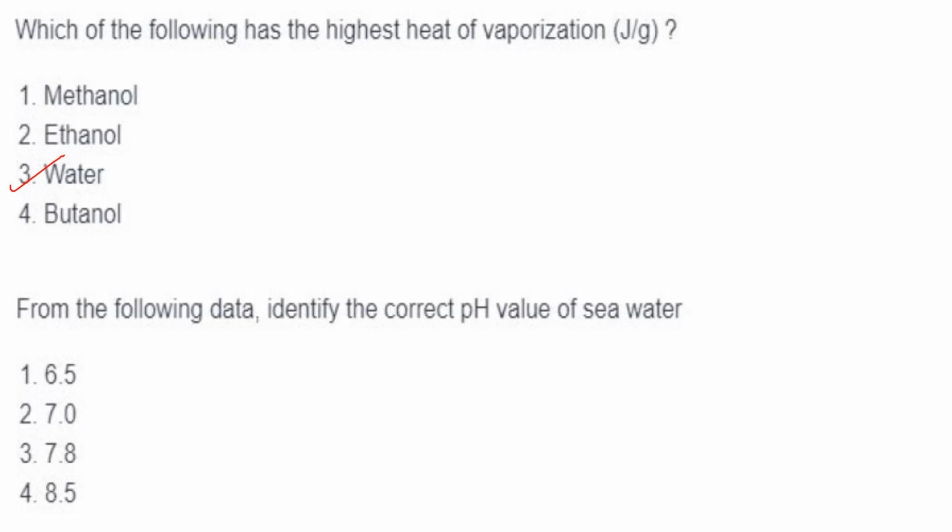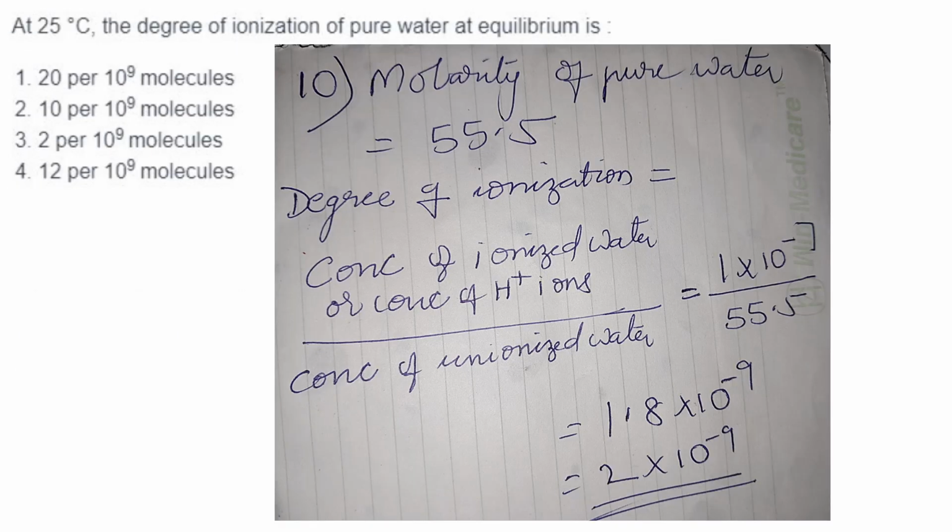Then next one. From the following data, identify the correct pH value of sea water. It is 7.8. Answer is option 3. Then next one. At 25 degrees, the degree of ionization of pure water at equilibrium is.